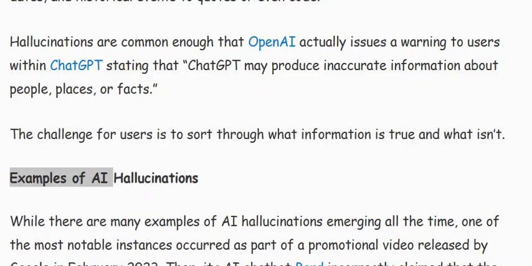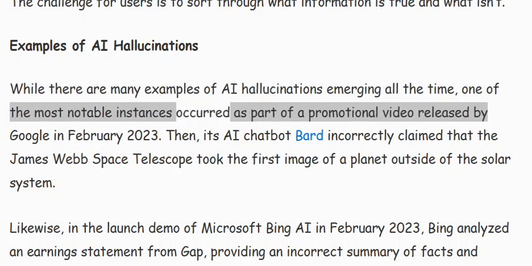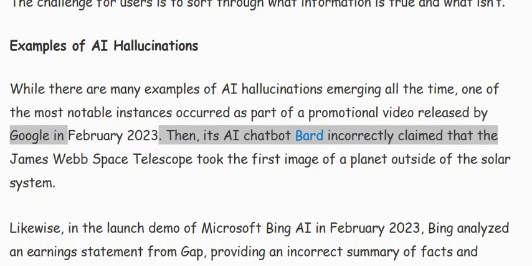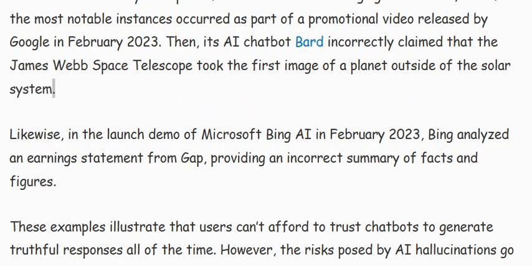Examples of AI hallucinations. While there are many examples of AI hallucinations emerging all the time, one of the most notable instances occurred as part of a promotional video released by Google in February 2023. Then, its AI chatbot Bard incorrectly claimed that the James Webb Space Telescope took the first image of a planet outside of the solar system.